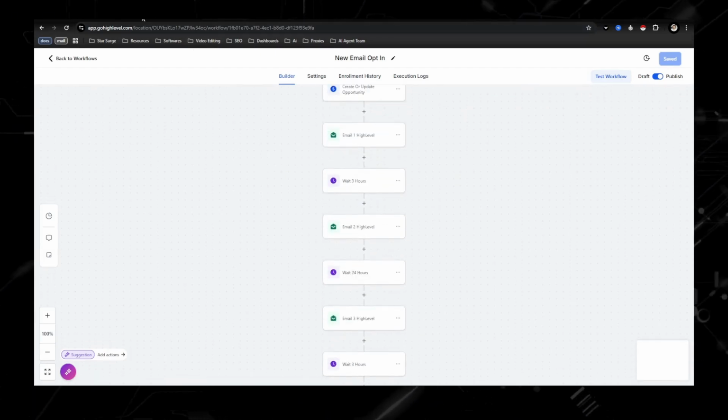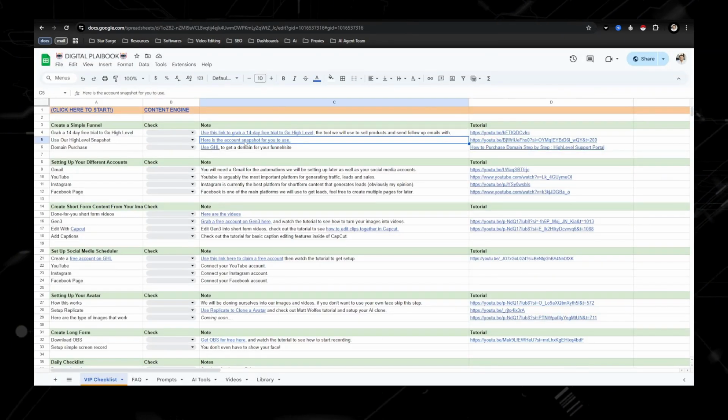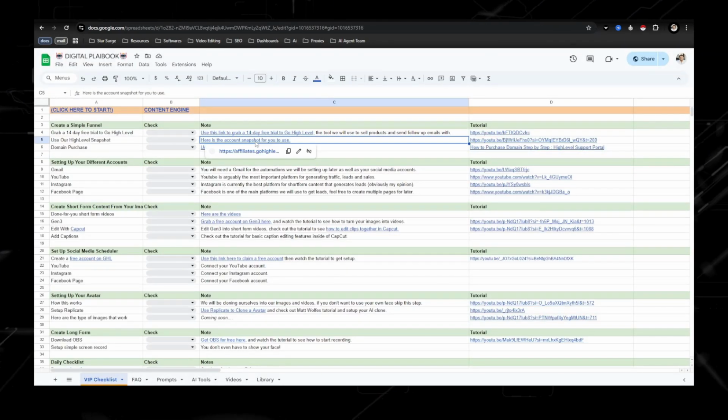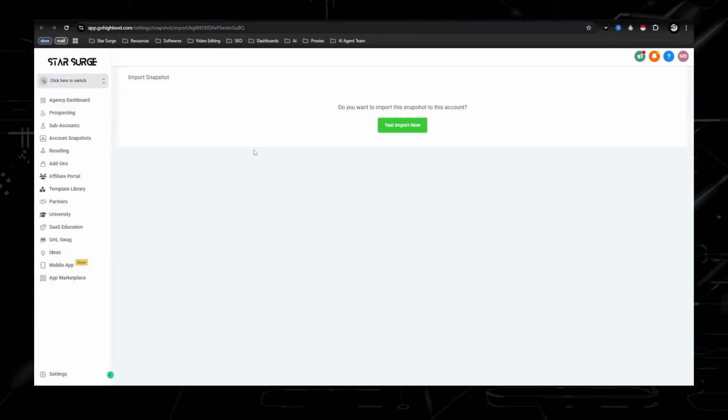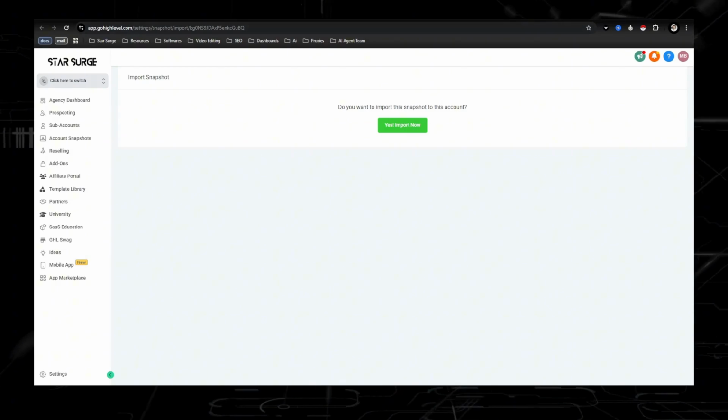Now, if you want all of this stuff that I'm showing you right now, my funnels and automations, if you go through the checklist, the very next step right here is get an account snapshot. And what that means is you have the ability to import all the automations, all the sites and funnels that I'm using directly into your account. So that helps you, again, take that next step as far as setting everything up super quickly.